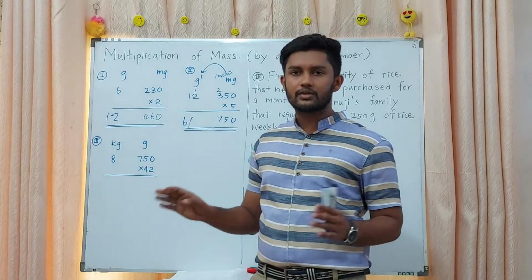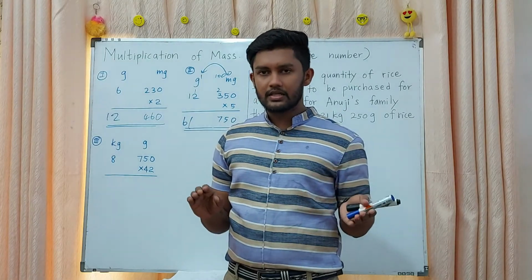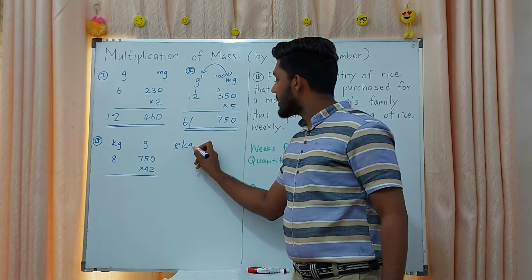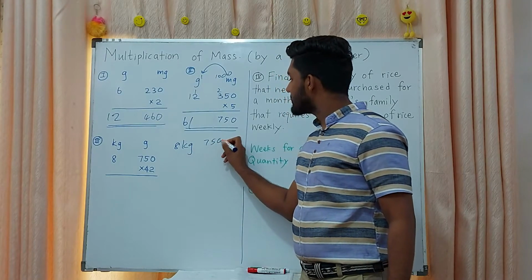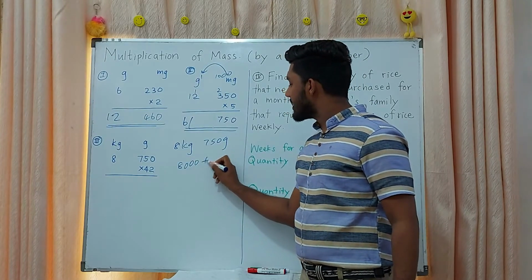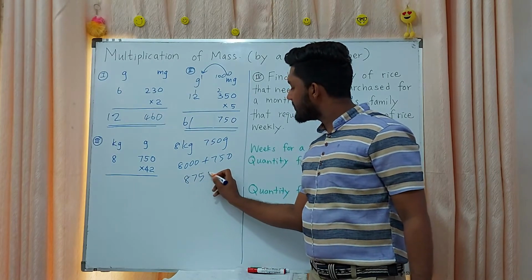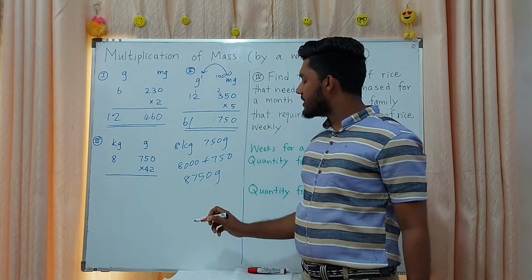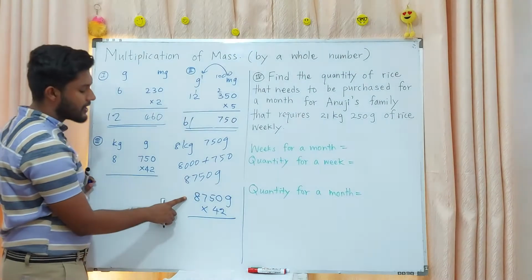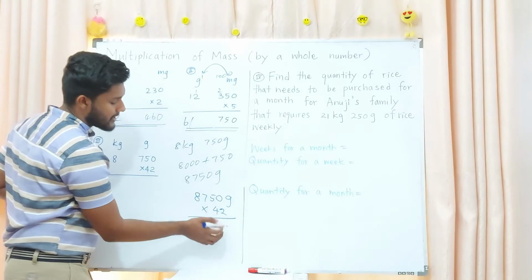Then it is easy to convert it into one unit. Shall we convert it into grams? 8 kilograms and 750 grams. That means 8000 plus 750, 8750 grams. Then here 8750 we are multiplying by 42. First multiplying it by 2.